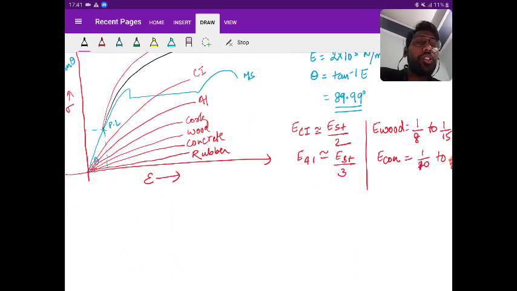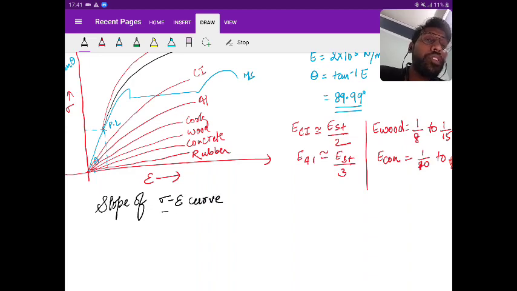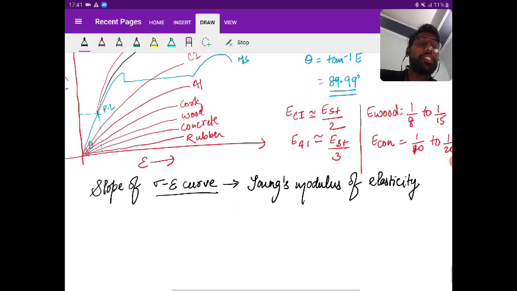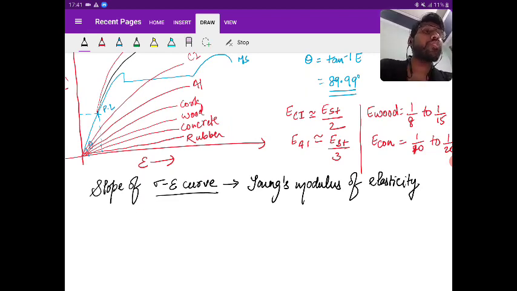Slope of stress strain curve gives what? Young's modulus of elasticity. Is it clear? So what is the significance of this Young's modulus of elasticity? The more the Young's modulus of the material, the more elastic it will be.